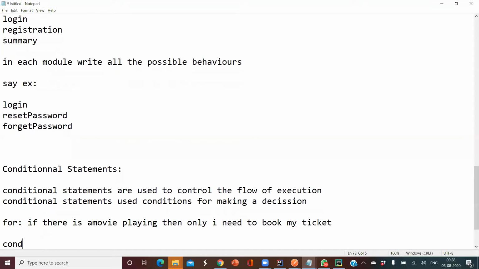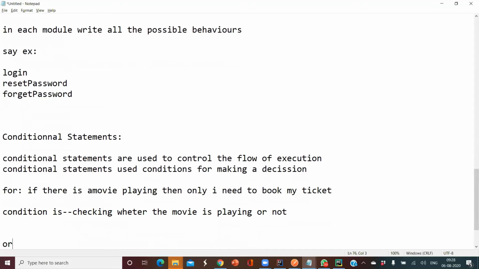Here, what is the condition? The condition is checking whether the movie is playing or not. That is called a boolean, which is going to be true or false.